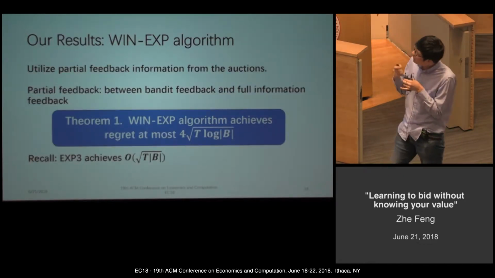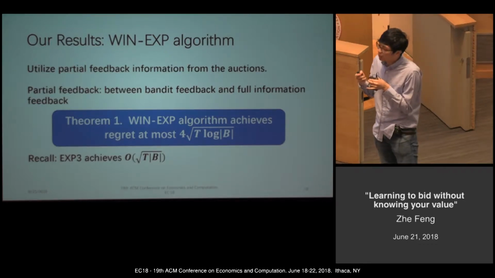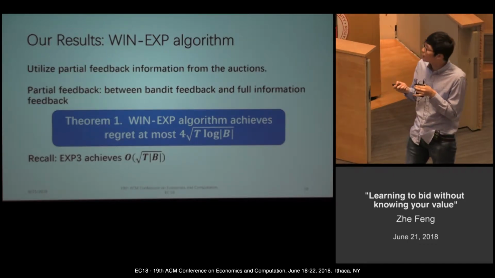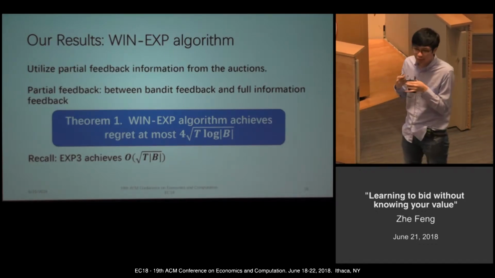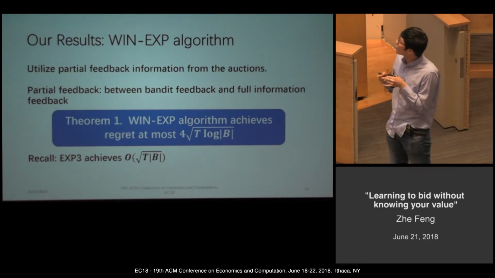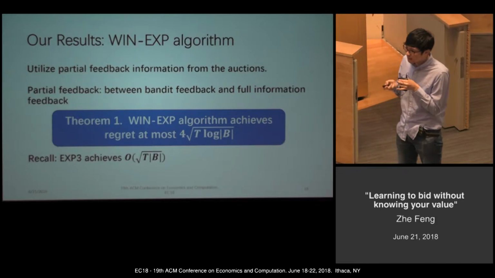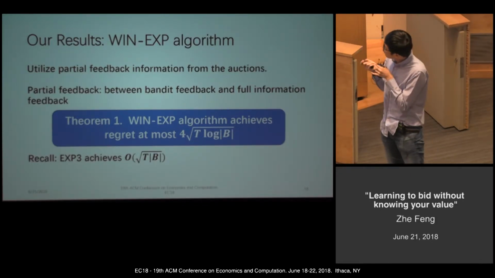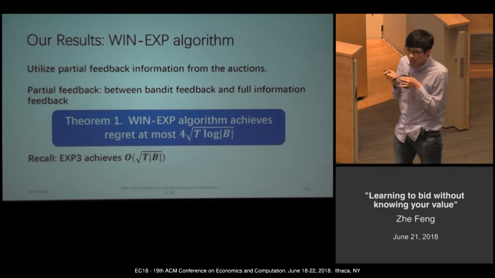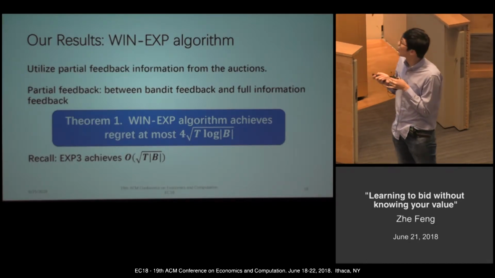So our main result is that we design a so-called WinEXP algorithm. We utilize the partial feedback information from the auctions, and we can achieve better regret bounds than the generic multi-arm bandit problem. Actually, our regret bound is similar to the full information feedback regret.